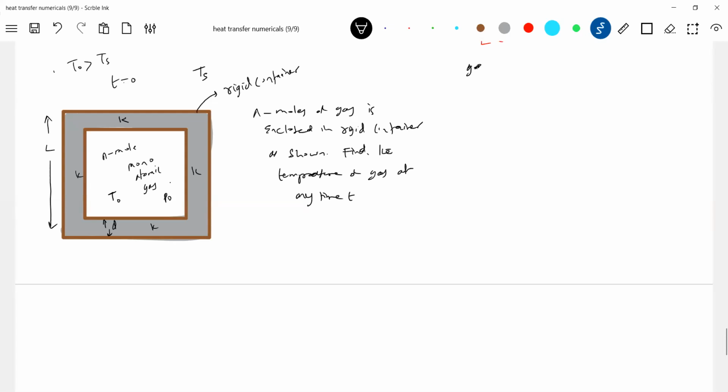The gas undergoes an isochoric process. So in an isochoric process, what do you write? dq equal to NCV dt. Fine, this is the equation we have.